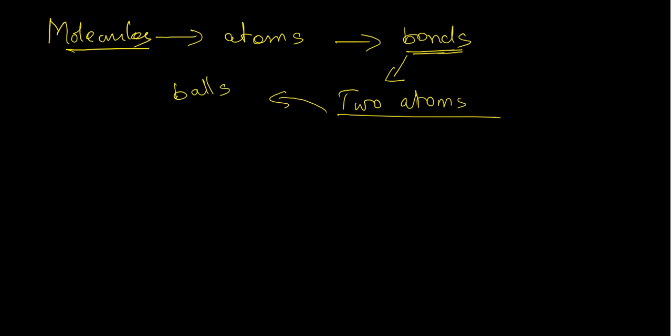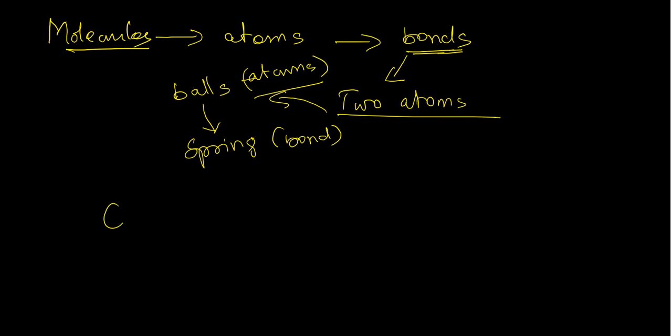And these balls are connected with a spring. The spring is considered as the bond, and these balls are considered as atoms. Imagine this is one ball, and this ball is attached to a spring.